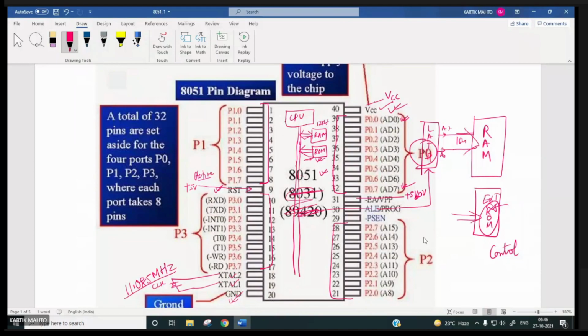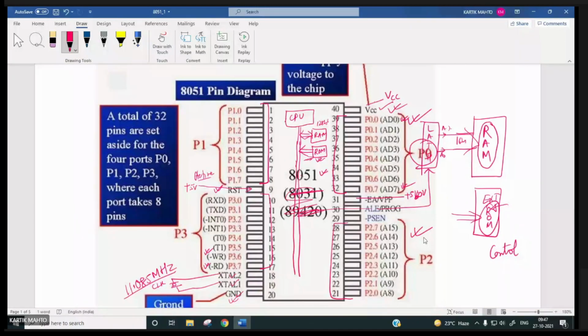Or you can have your control program in the RAM, and from there this microcontroller will fetch the instructions, and then it will execute them and generate the control action. Of course, if it is fetching the instructions from external memory, then you need so many pins, no? AD0 to AD7, A8 to A15, then you need read bar, then you need write bar.